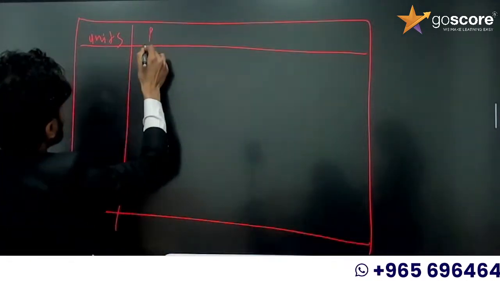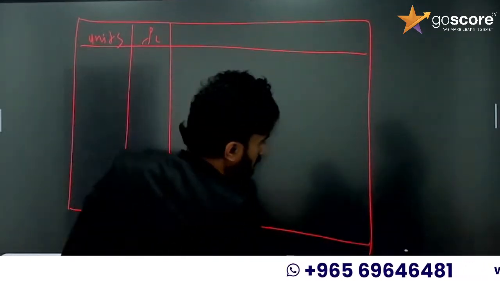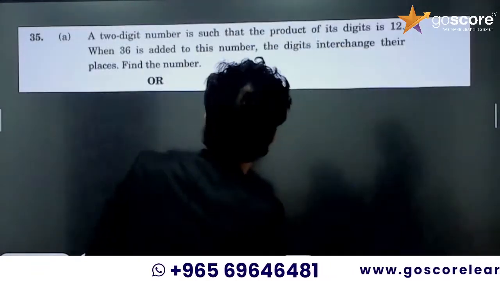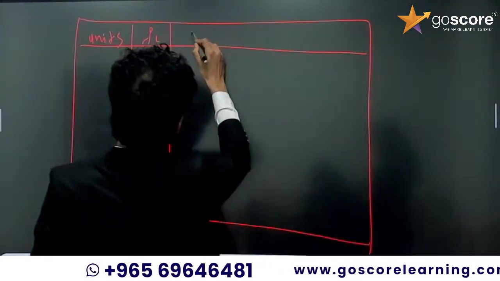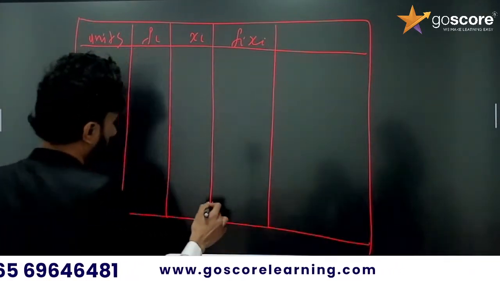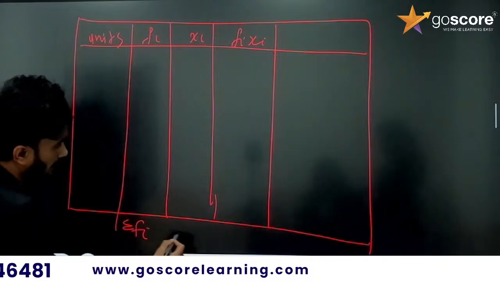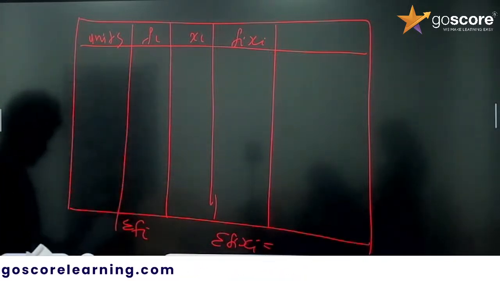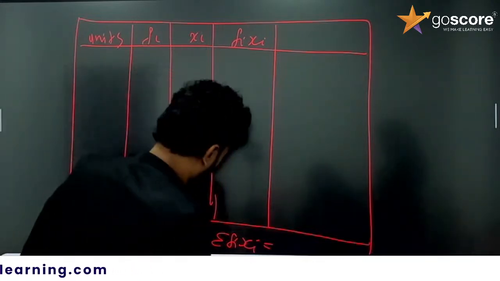Third, we can take xi, then fi into xi, so here it is sigma fi xi, right?